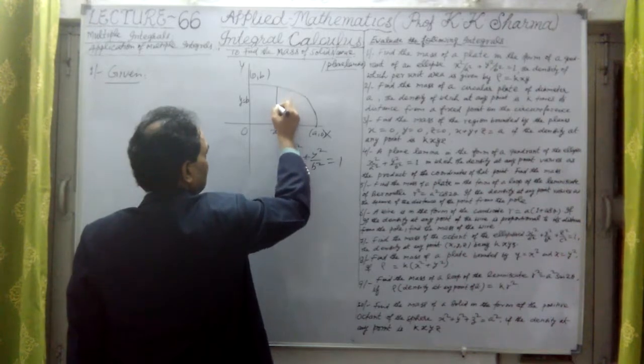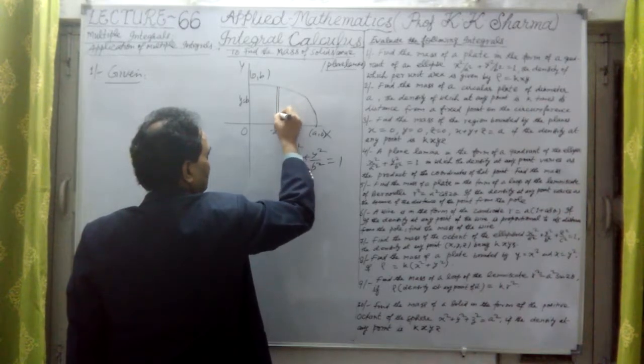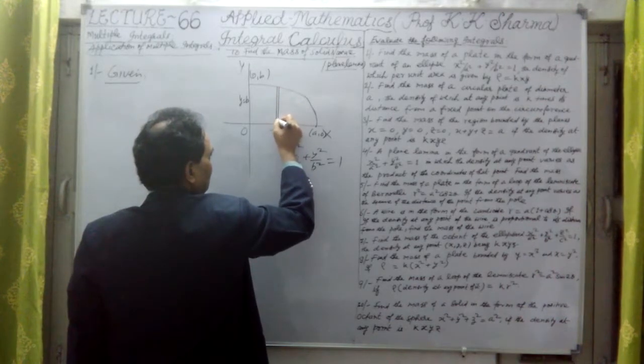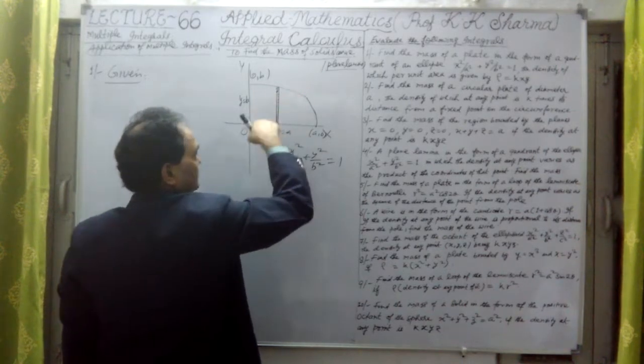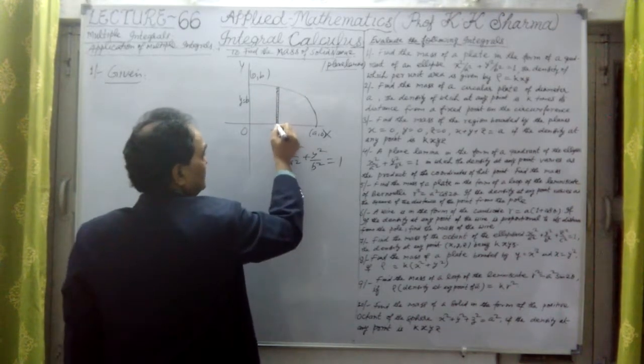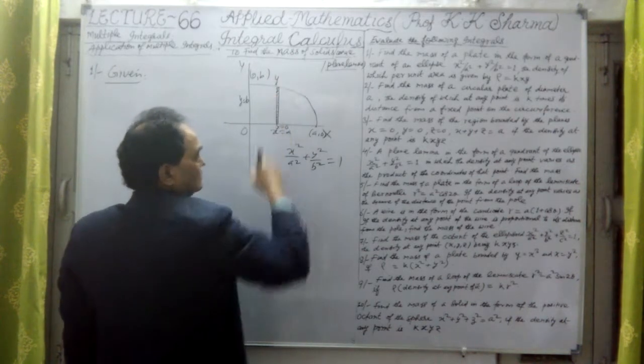As I discussed in the case of changing the variables, this is a strip parallel to the y axis. So the y coordinate runs from y equal to 0 up to the ellipse.